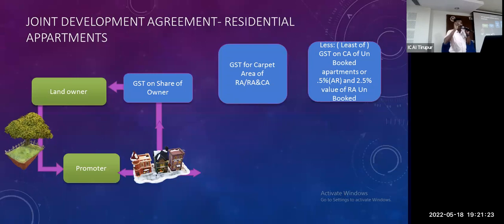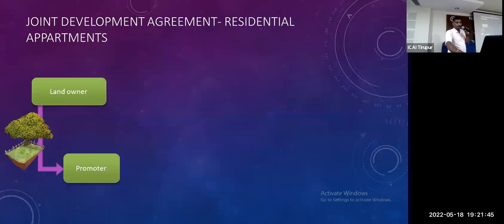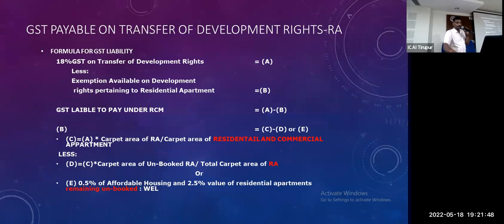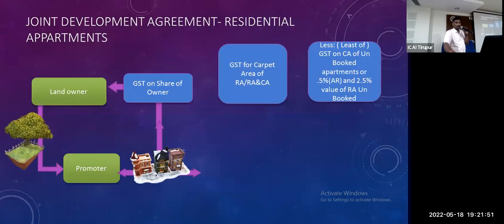So here, the carpet area of unbooked apartments is 0.5% of... sorry, residential apartment unbooked. Affordable housing, sorry: in case of affordable housing it is 0.5% or 2.5% of the unbooked area.